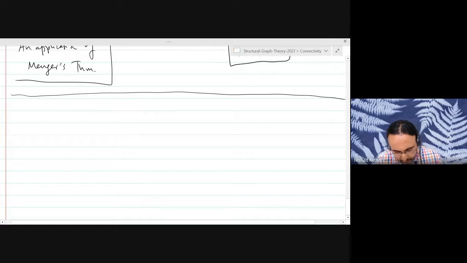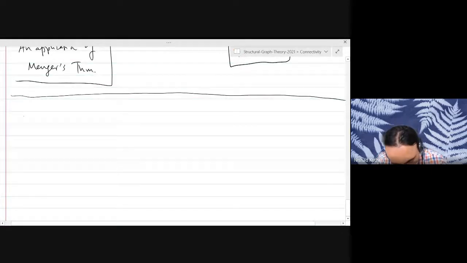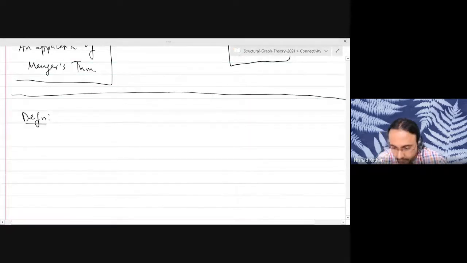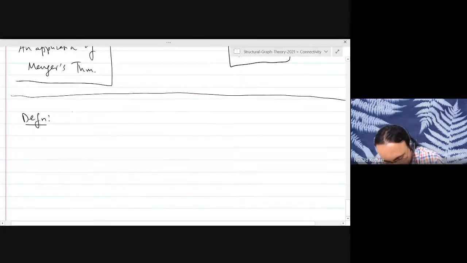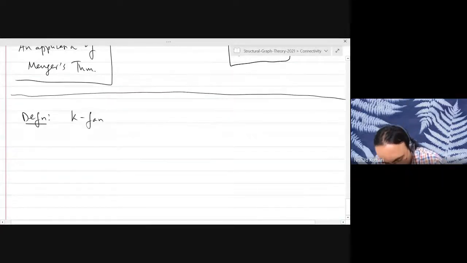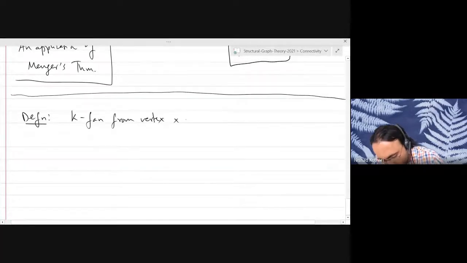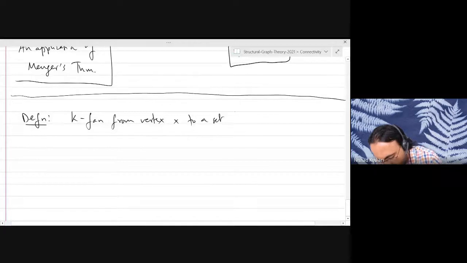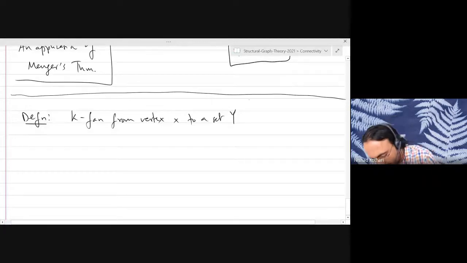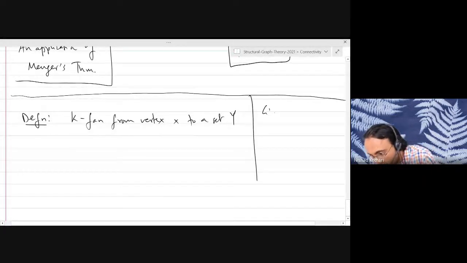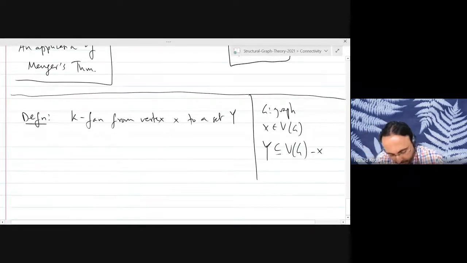So let me define a k-fan from a vertex X to a set Y. G is a graph, X is some vertex of your graph, and Y is a subset of the vertices that does not contain X. Okay, so your drawing looks like this.